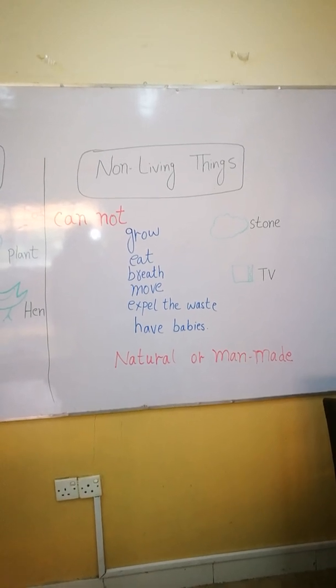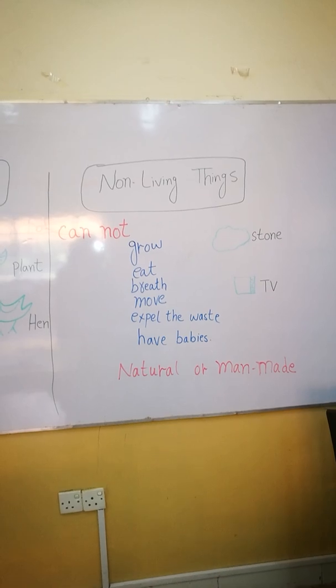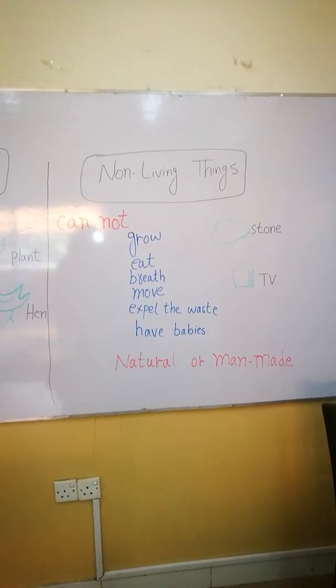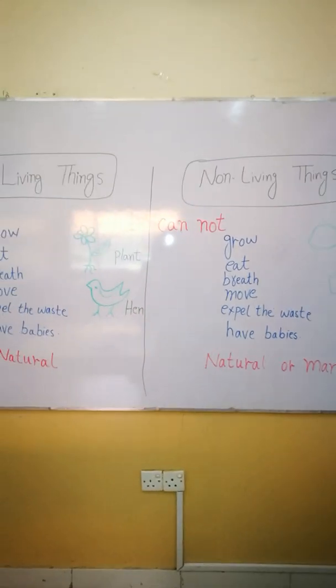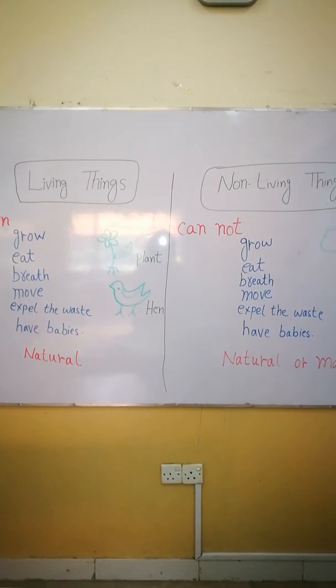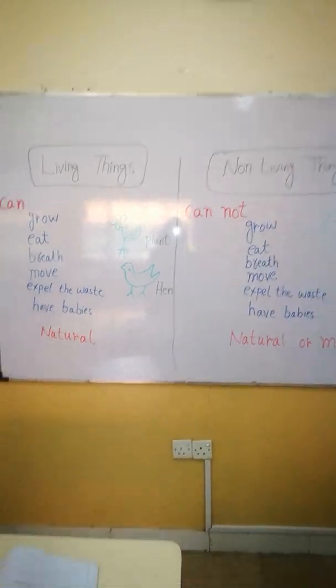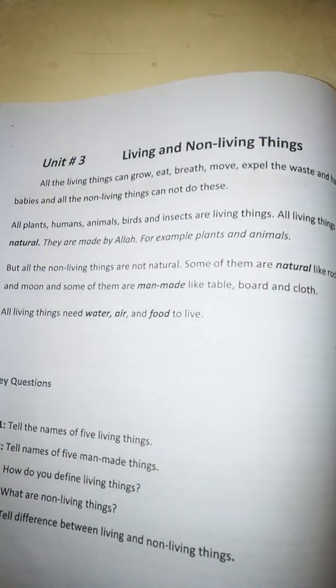And just like TV, chairs, tables, cupboards, all are man-made non-living things. Compare the properties of both these. Then you have to read the text from your booklet.